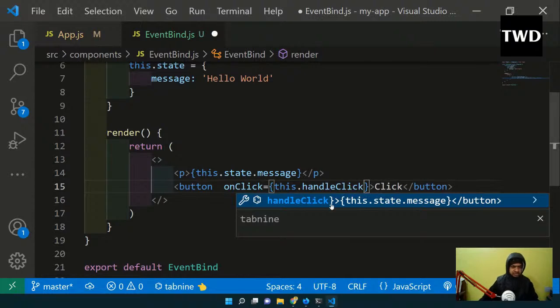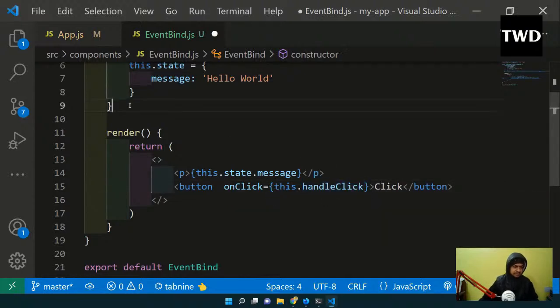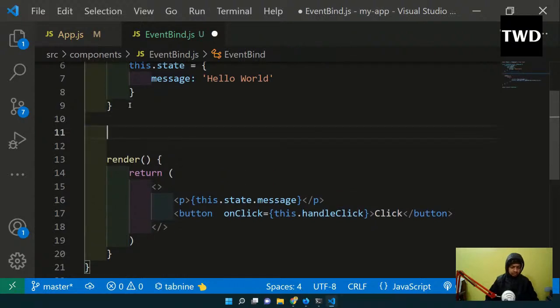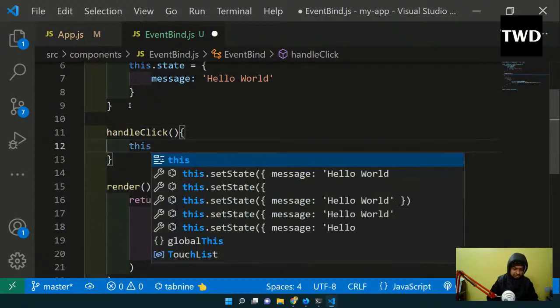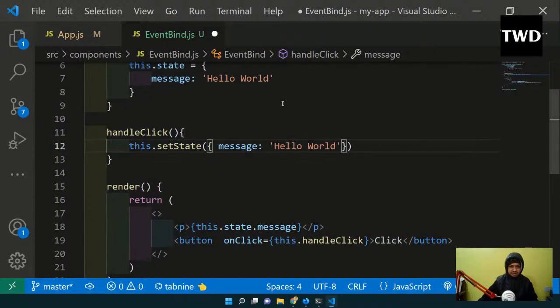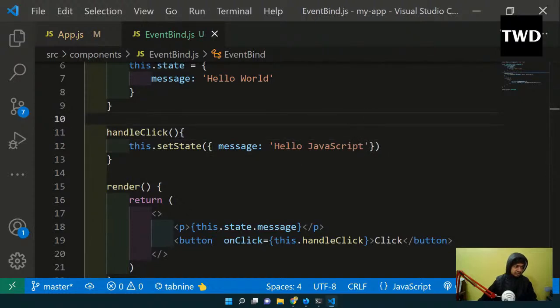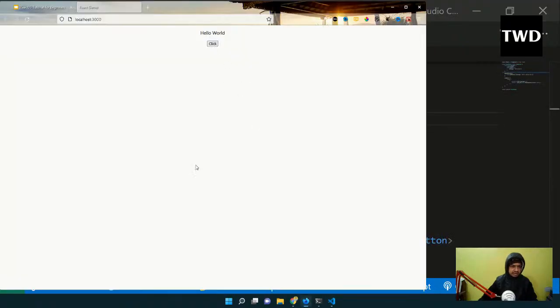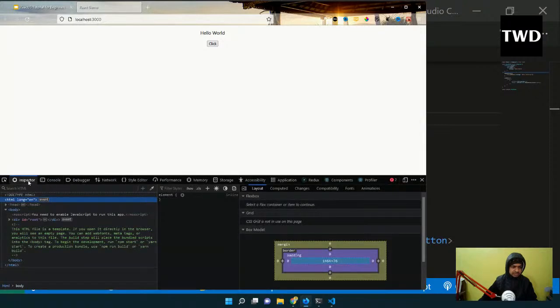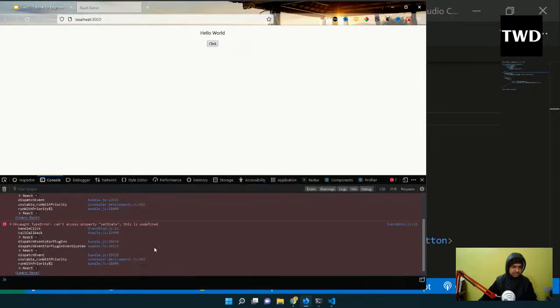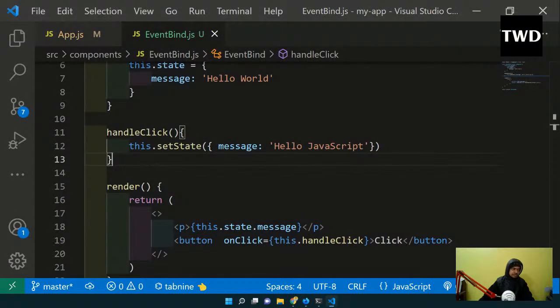And again we are going to see that issue, because I'm going to show three or four ways in which we can solve that thing. Handle click, and we are going to see the better way also. And this.setState, and the message will be, instead of hello world, hello JavaScript. So handleClick and EventBind is done. As we all know, if I click here, I will get the error. It will come in the console, saying this is undefined. And we can solve this issue.